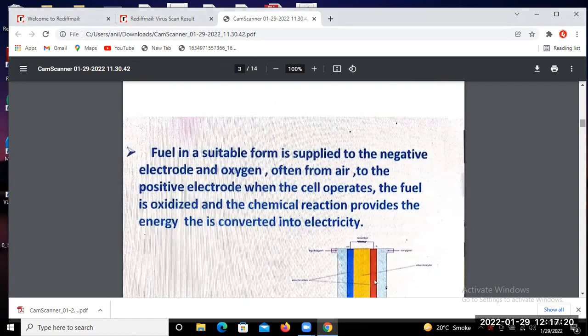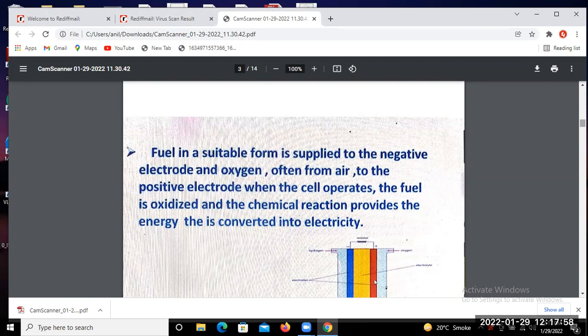Here you will find the schematic diagram of the positive and negative electrodes. Fuel in a suitable form is supplied to the negative electrode, and oxygen, often from the air, is supplied to the positive electrode when the cell operates. The fuel is oxidized, and the chemical reaction provides energy that is converted into electricity.